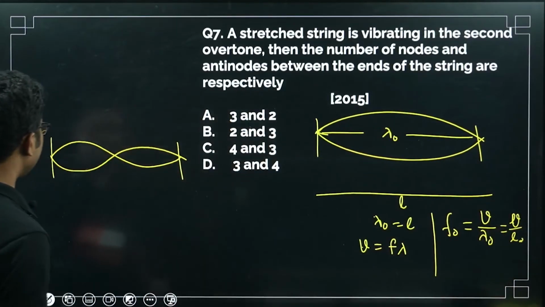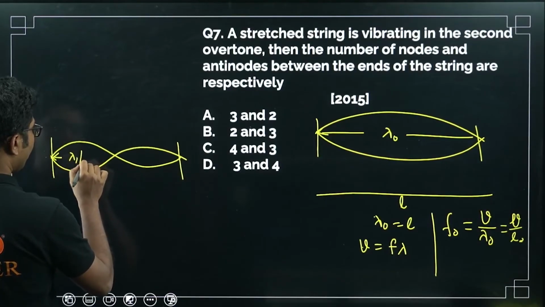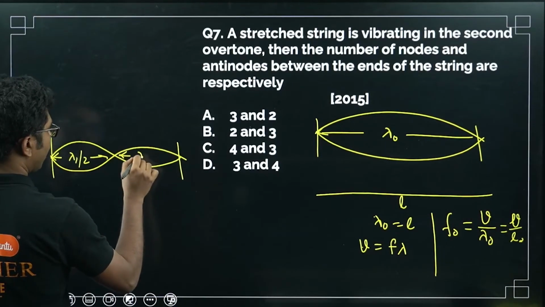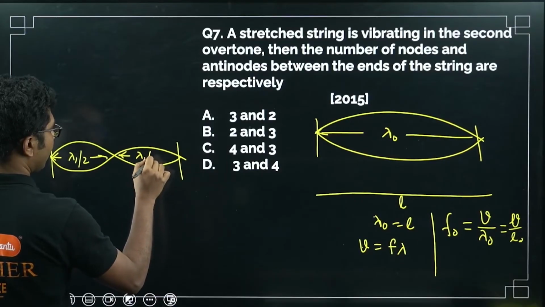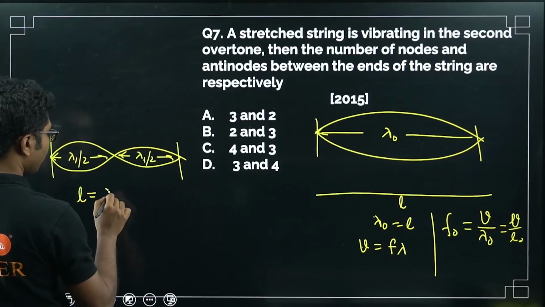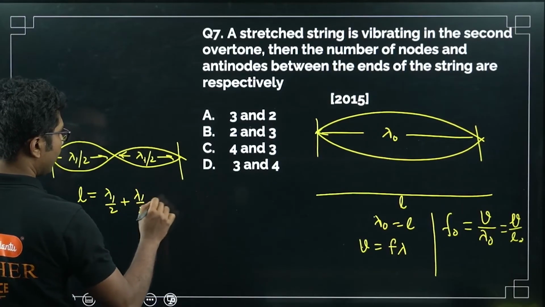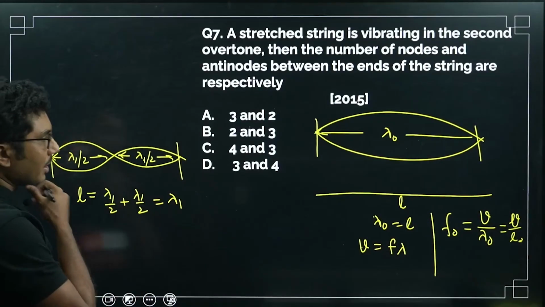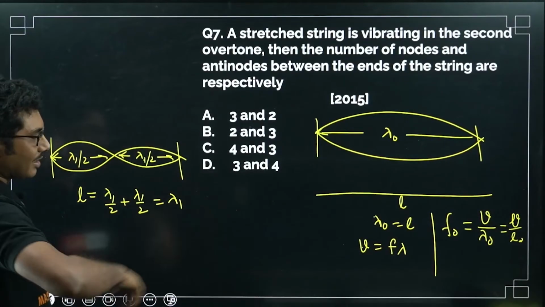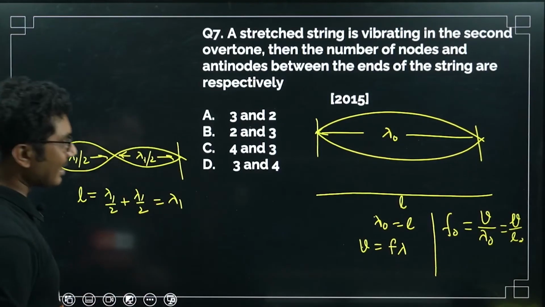Okay, here it is lambda 1 by 2, lambda 1 by 2, so L equals lambda 1 by 2 plus lambda 1 by 2, it is lambda 1. I even forgot the exact formulas, the exact relationship, but I can formulate it any time I want.